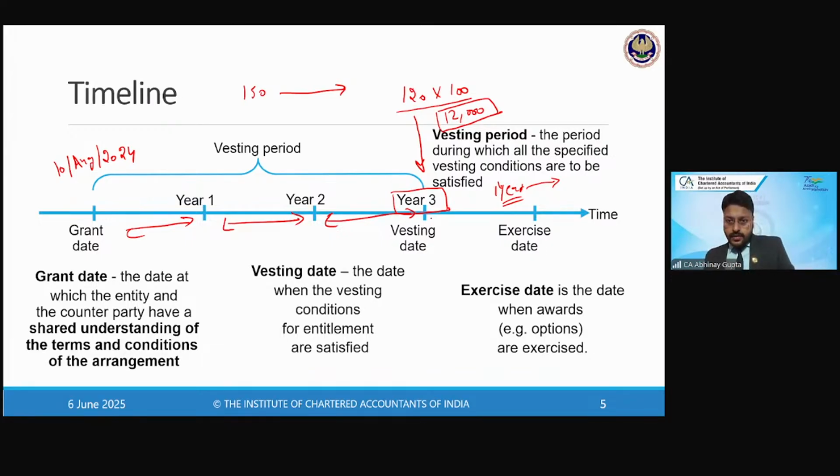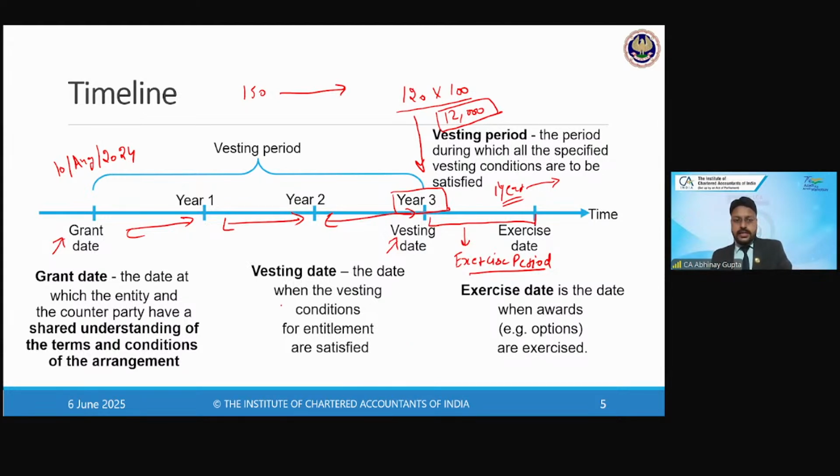This period from the vesting date till the exercise date is called the exercise period. This is the vesting date, by which date the employee gets the right to ask for the shares or the options. And this is the grant date, when the company has come up with the plan and communicated the terms and conditions of the plan to the employees, and the employees have understood them.